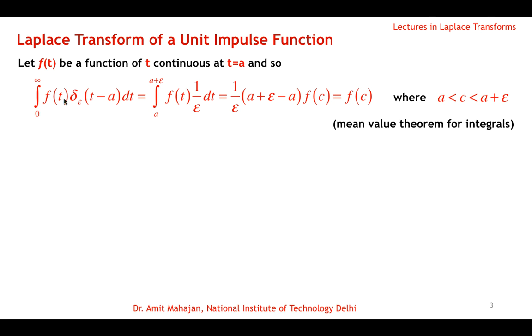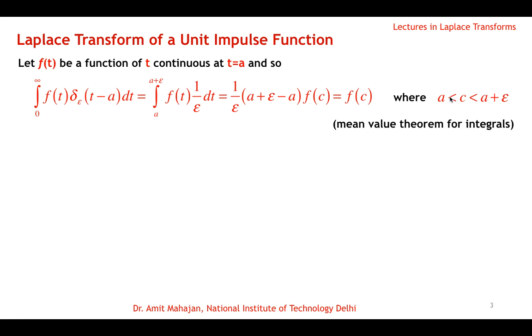Okay. So this integral immediately reduces to the integral over this interval, and 1 by epsilon is a constant, goes outside, and because f(t) is a continuous function, by the mean value theorem of integrals, there exists a c between a and a plus epsilon, such that we can write the integral value as upper limit minus lower limit times the function value at c.